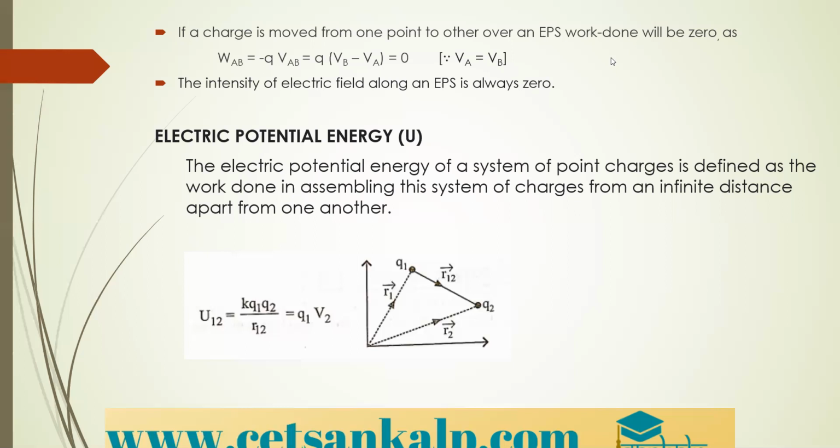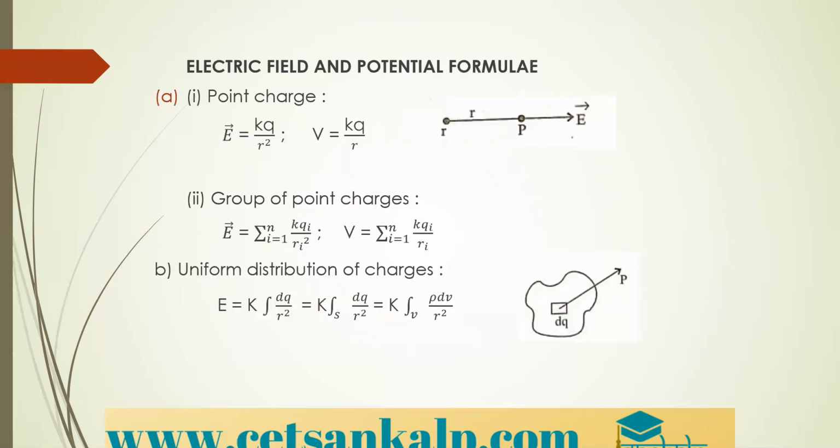So this work done in assembling the charges from infinite distances is called electric potential energy. The formula for electric potential energy, denoted by U, is K into Q1 into Q2 divided by R12, which is equal to Q1 V2. So this is the formula for electric potential energy.